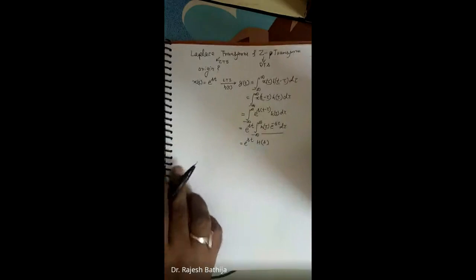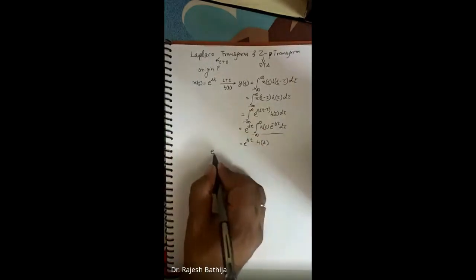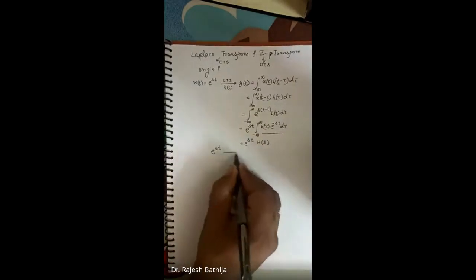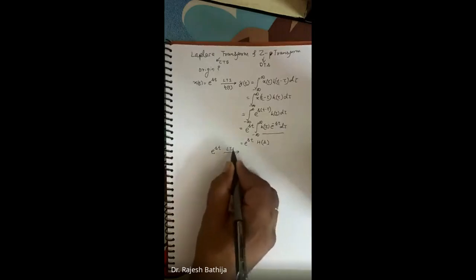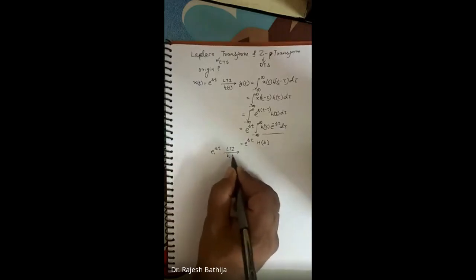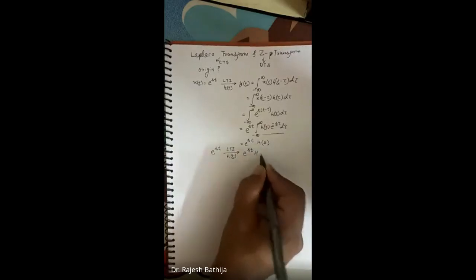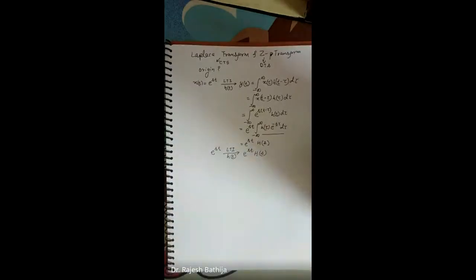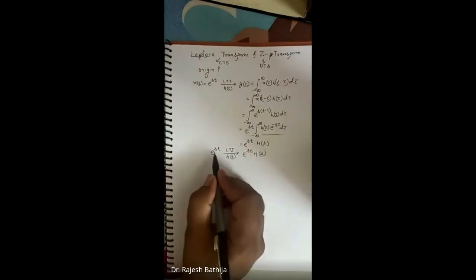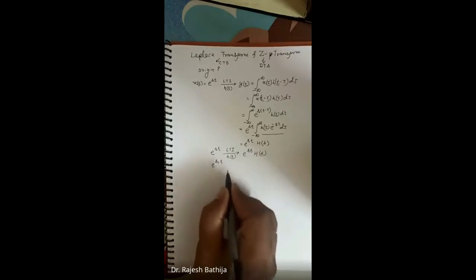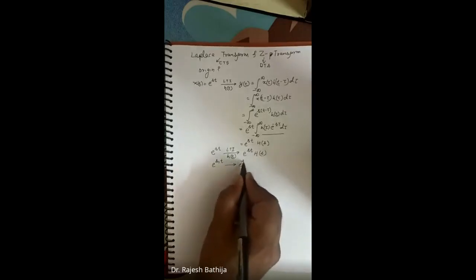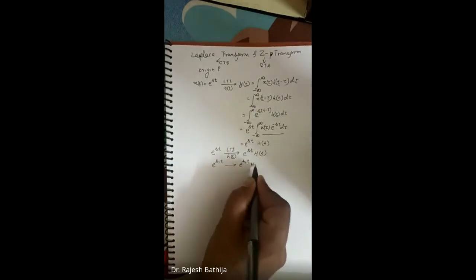So concluding this, if I'm given e raised to power st to an LTI system whose impulse response is h of t, I am getting e to the power st into H of s, right? Now suppose in place of s I take e raised to power s1 t, then the output will be e raised to power s1 t into H of s1.